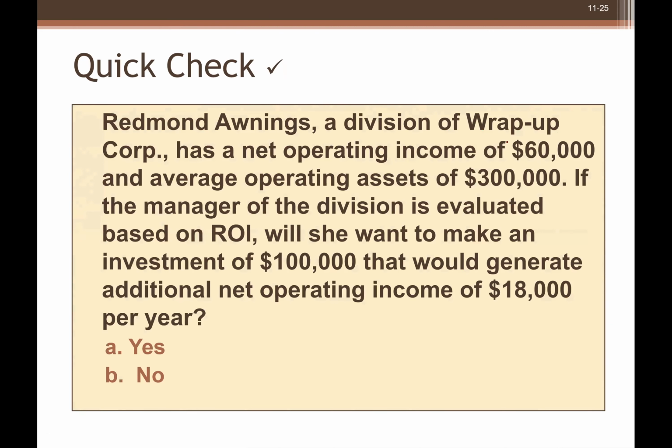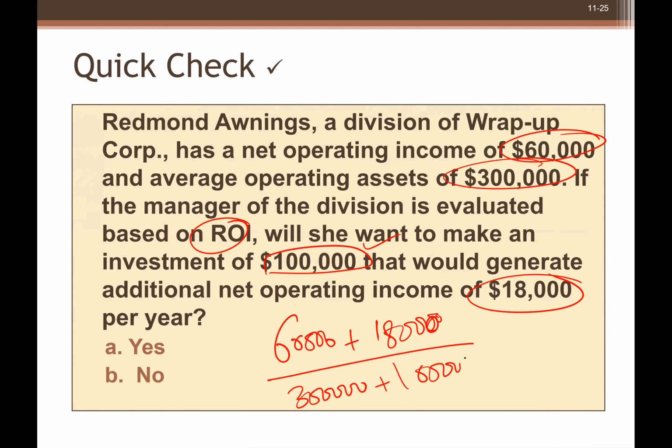So if they invested in that one, how much is the increase in income? 18,000, right? But they have also increased their assets from 300,000 to 400,000. So if you divide 78,000 by 400,000,